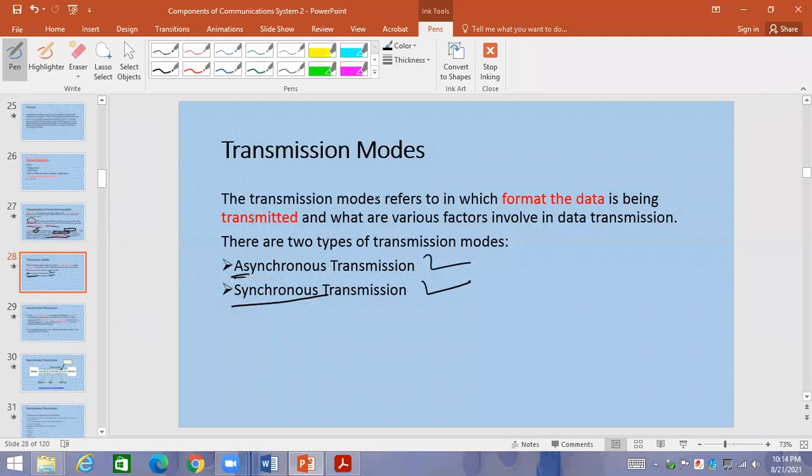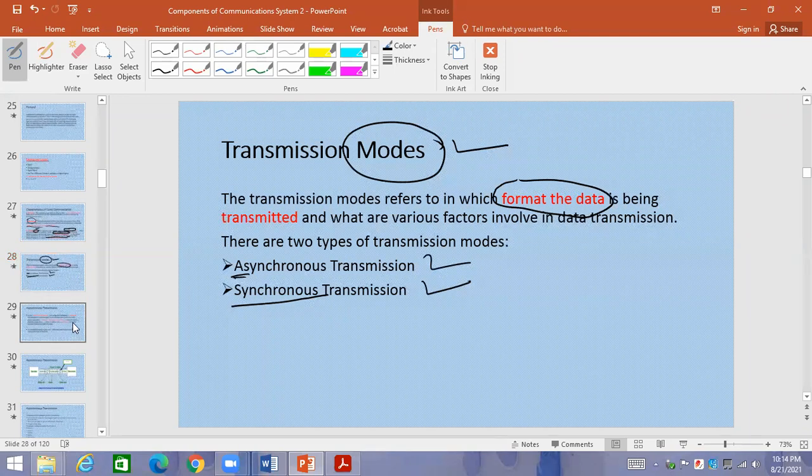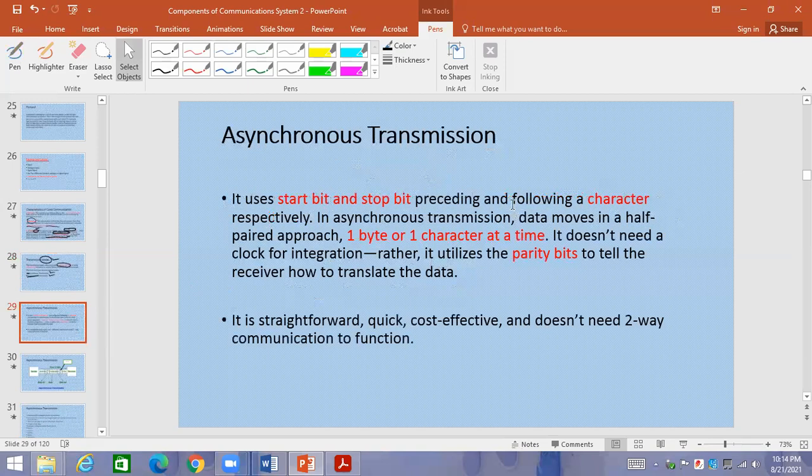Keep in mind, we are talking about modes. When the question is about mode, then you are going to discuss this. When the question is about types, then you are going to say it may be simplex, half duplex, full duplex, which we are going to study afterwards. So we are talking about transmission modes. Transmission mode means in what format. The format is important over here, the format in which the data is going to be transmitted. Now, what is meant by that format? Now we see the definition of asynchronous.